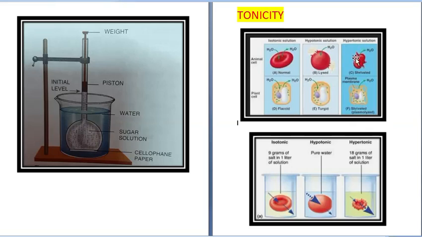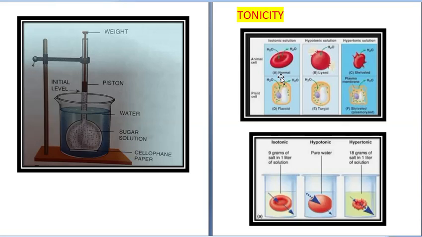If you place it in a hypertonic or a high concentration solution, then in the animal cell, because the concentration of water inside the cell is more and outside is less, water will move out from the cell. As a result, the cell becomes shriveled or shrunken. In the plant cell also, although the size of the cell remains the same, the protoplasm of the cell becomes shriveled or shrunken. So such a cell is called as plasmolysed cell.